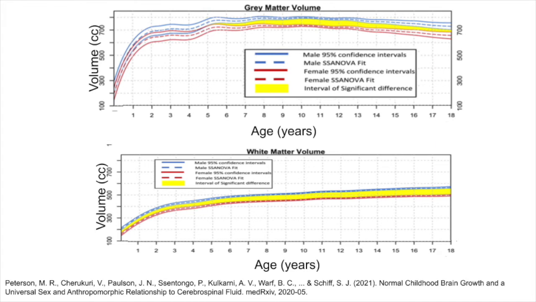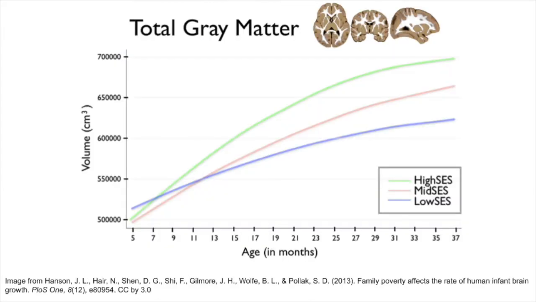This next image on the screen shows two charts illustrating the growth of gray and white matter for females and males separately, across the first 3 years and for each year after that until 18 years of age. These graphs further emphasize the rapid growth of brain volume for both white and gray matter, especially during infancy and toddlerhood. Hansen et al., 2013, analyzed repeated measures of brain development of children between 5 months and 4 years of age from economically diverse backgrounds.